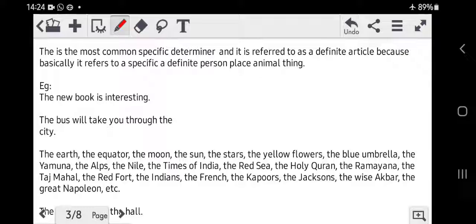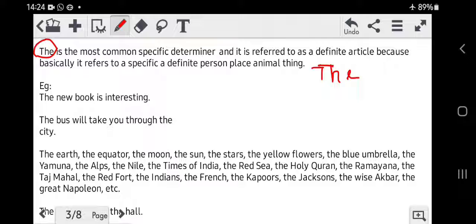This is the most common specific determiner and it is referred to as a definite article because basically it refers to a specific, definite person, place, animal or thing. Now here we are talking about the article "the". The is the most specific determiner.